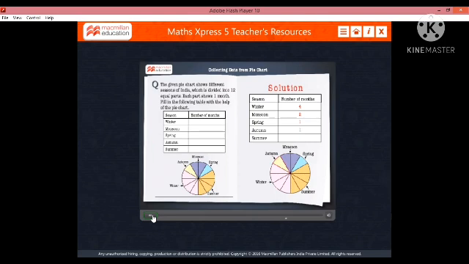Hence write 1 in the number of months column for autumn. Finally, let's find the number of months for the season of summer. As we can see in the pie chart, there are 4 months in the summer season. Hence write 4 in the number of months column for summer. Thus the final table is represented here.